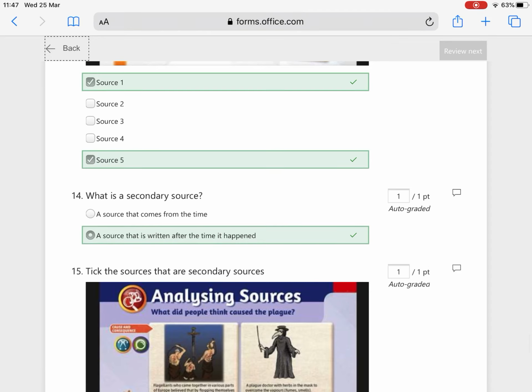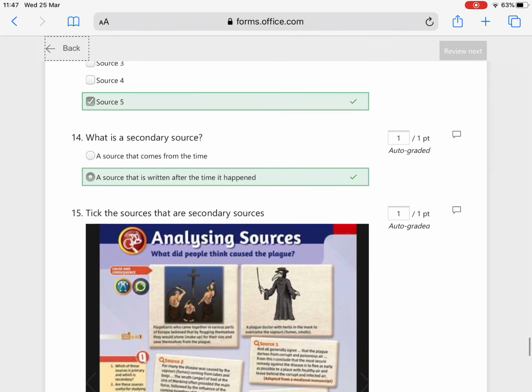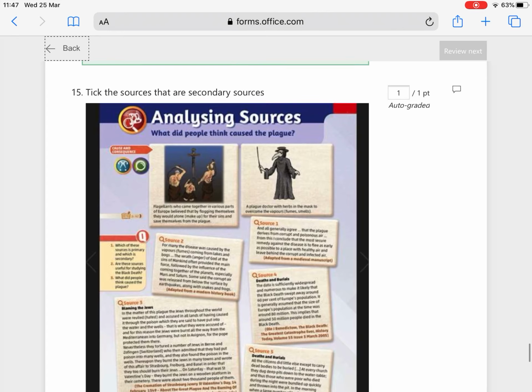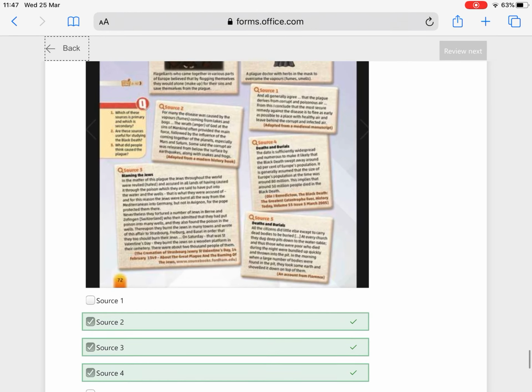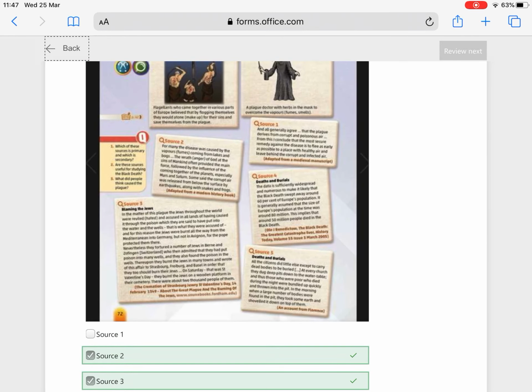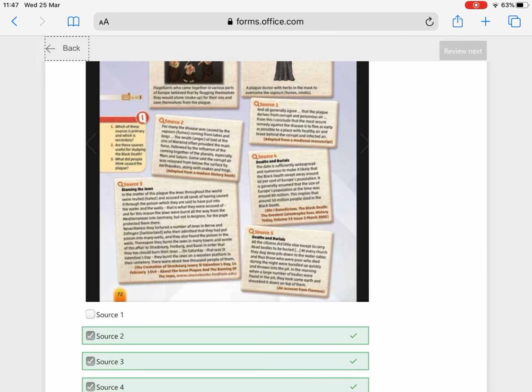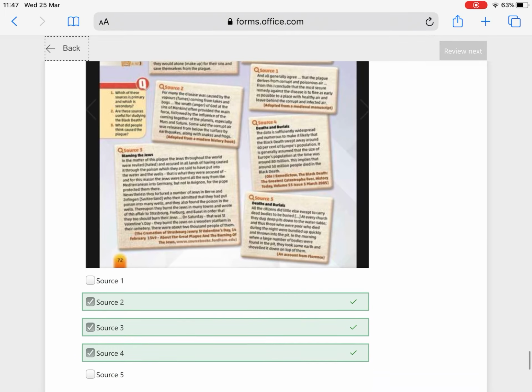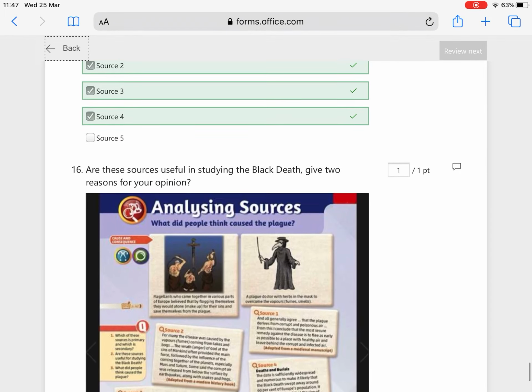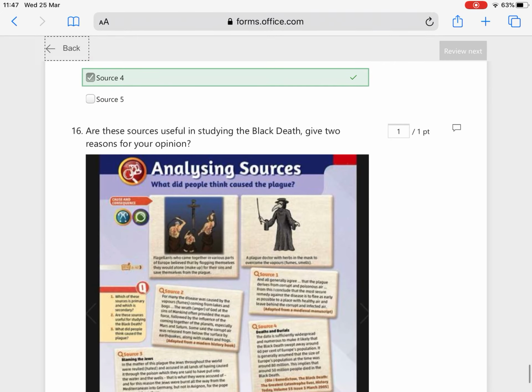Then what is a secondary source? That is a source that is written after the time it happened. And again, we're looking to tick the sources that are secondary sources, and that would have been source 2, which is adapted from a modern history book, source 3, which is taken from a website about the cremation of Strasbourg Jewry on St. Valentine's Day in 1349, and then source 4, which is taken from a history magazine called History Today.